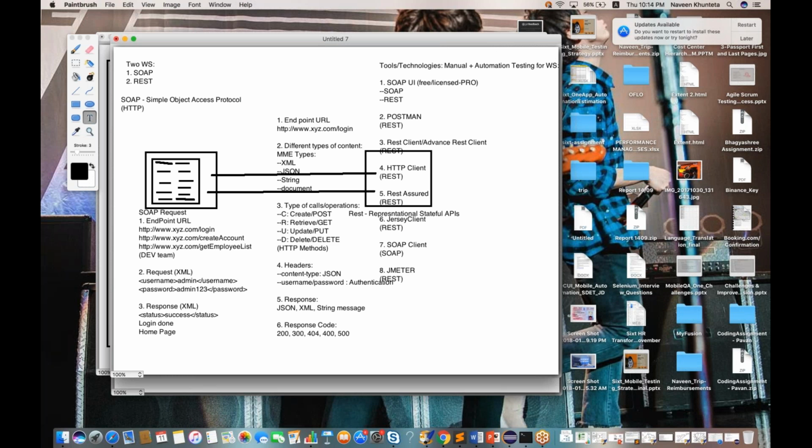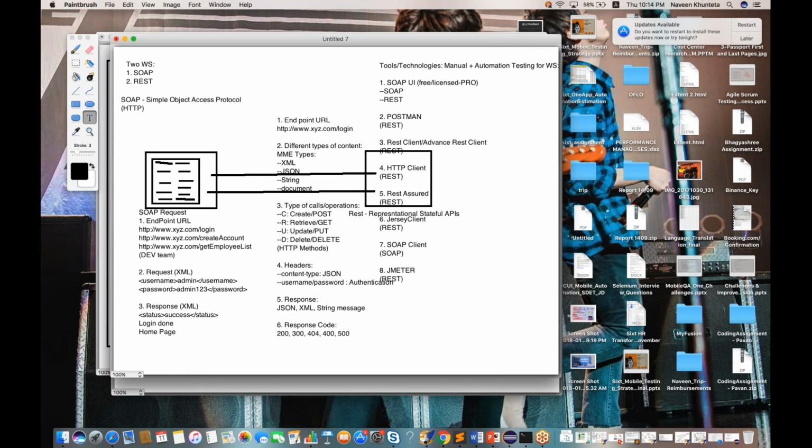Naveen, hello. Yeah, go ahead. Yeah, I'm just curious to know what is meant by header. Yeah, so header means, okay, I'll tell you, you won't be able to understand fully what a header is. I'll show you practically, don't worry. Header is a kind of technical term.